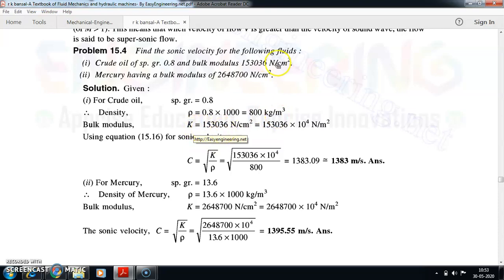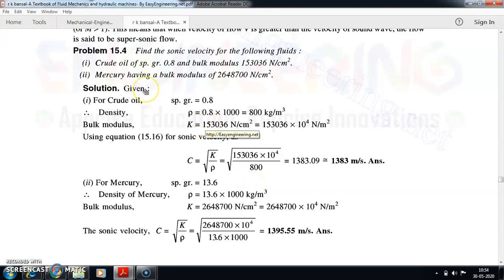Bulk modulus value is given in Newton per centimeter. Convert it into meters, so 15,30,36 into 10 to the power of 4 Newton per meter. With the help of K and rho, I can find C, which is root of K divided by rho. Do the substitutions and we find the value of C as approximately 1383 meter per second.